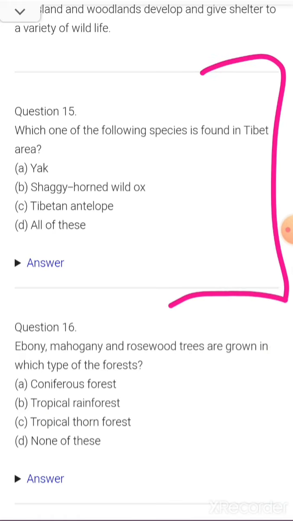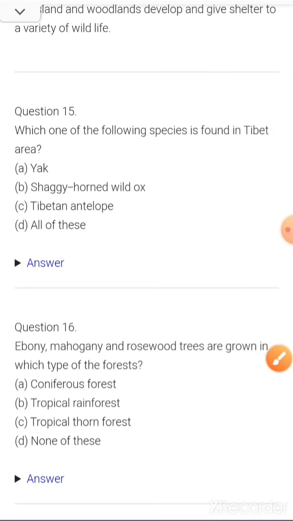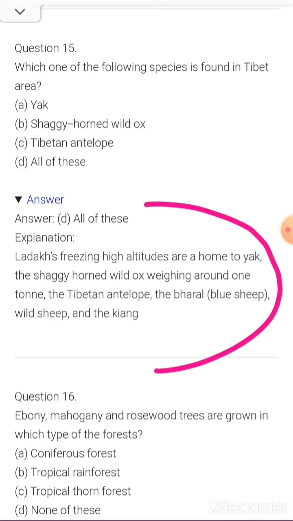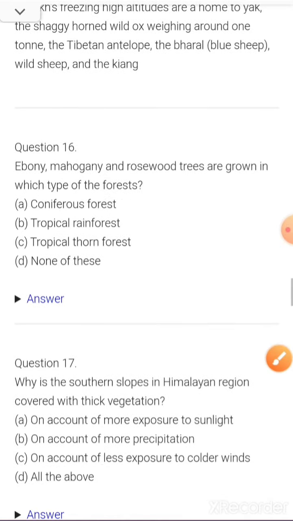Which one of the following species is found in the Tibet area? Yak, shaggy horned wild dogs, Tibetan antelope, all of these. Here's your answer, students: all of these. So, the dark freezing high altitudes are home to yak, the shaggy horned wild dogs, the Tibetan antelope, the Bharal, blue sheep, wild sheep, and the Kiang.